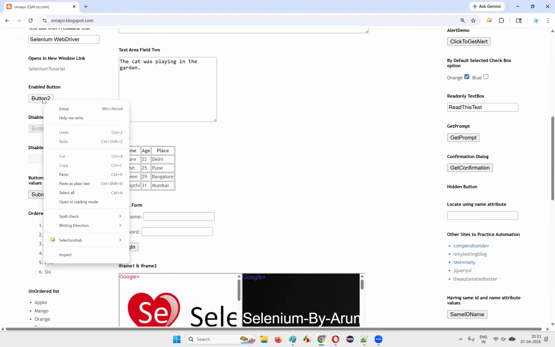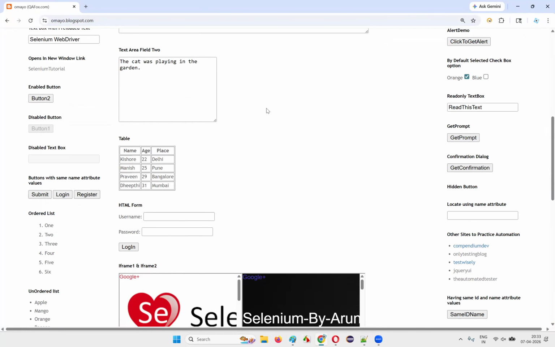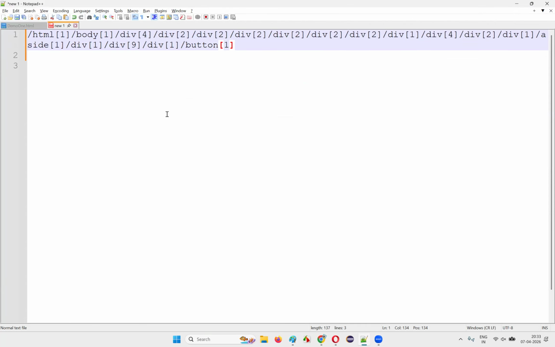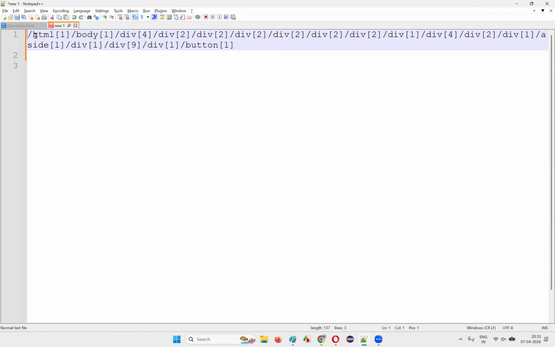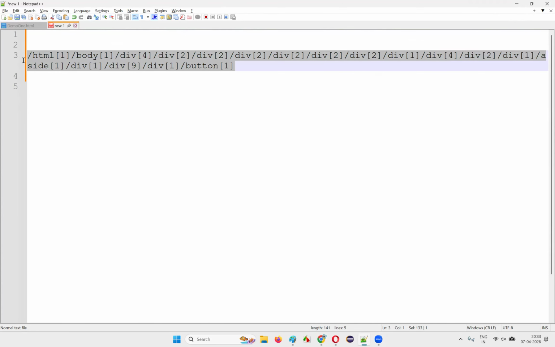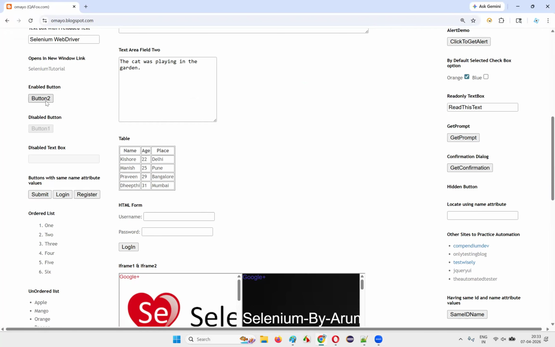So right-click on the button for which you want to generate an absolute XPath expression with the help of the SelectorsHub tool. After you install SelectorsHub, you'll get this right-click option, SelectorsHub. Now, if you hover the mouse on that option, a lot of options will come. In that, I need to select the last option, Copy ABS XPath, absolute XPath. Select that. Now come back here and paste it. So I don't have to put in a lot of effort in writing the absolute XPath expression, because with the help of SelectorsHub, I am able to do that. Okay, fine. So this was the absolute XPath expression for this button.